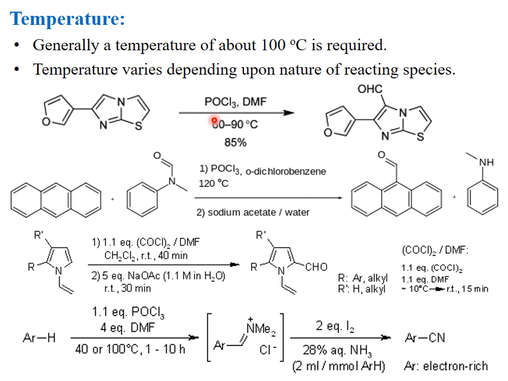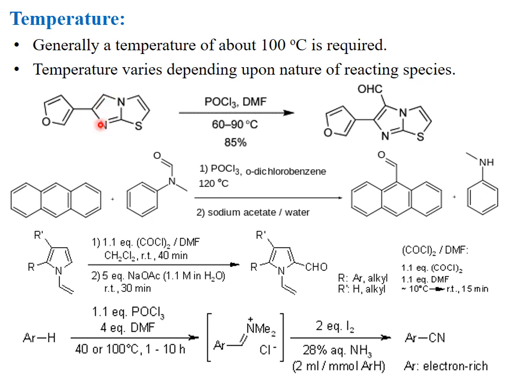This reaction occurs at room temperature because the aromatic system is more nucleophilic in nature. So this reaction completes in 30 minutes and occurs at room temperature. This shows R and R. R may be the aryl group or the alkyl group, and R may be the hydrogen or alkyl.